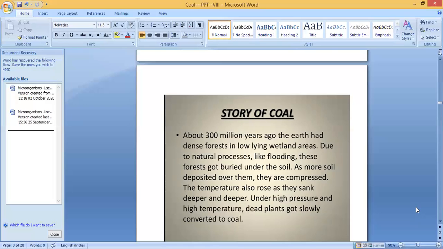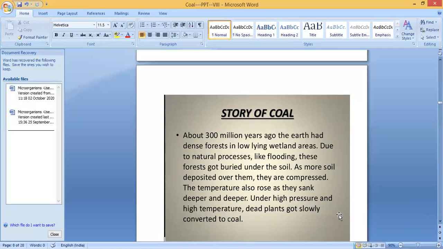So what is the story? So 300 million years back, there was a dense forest. What happened to this forest? It was in low-lying wetland areas. Due to some natural process like flooding, this forest got buried under the soil. Later, many layers of soil were deposited above that. So this layer is going under. They were compressed, and when they were compressed, the temperature also started to rise. Due to high pressure and high temperature, dead plants got slowly converted to coal. Clear? So this is the story behind it.